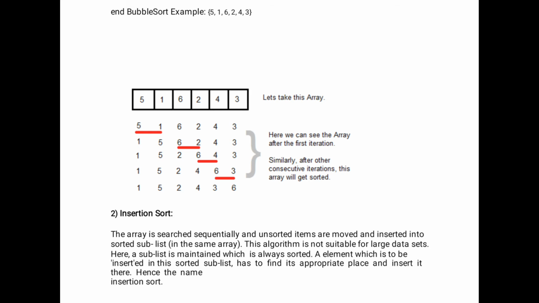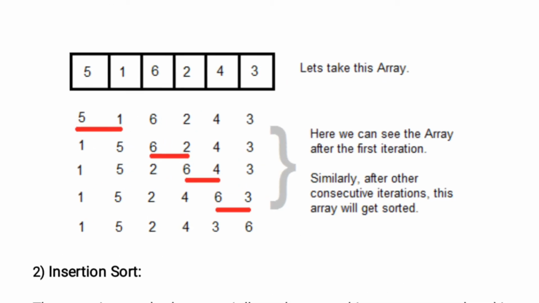And coming to this example, there is a list of elements in an array: 5, 1, 6, 2, 4, 3. We have to arrange these elements in order by using the bubble sort technique. The process is like this.